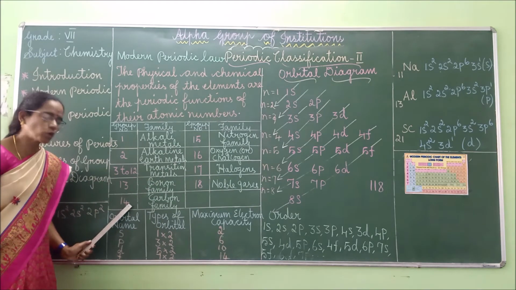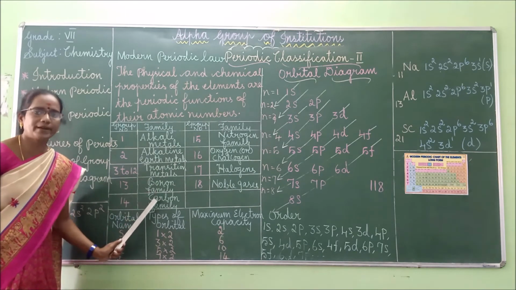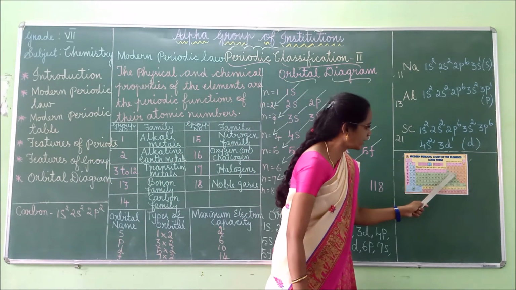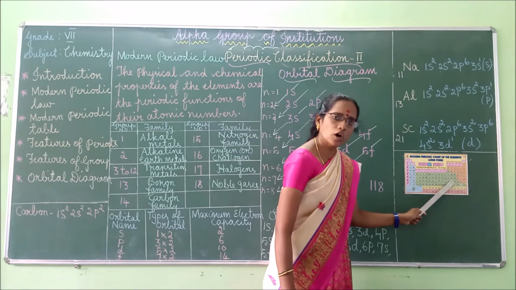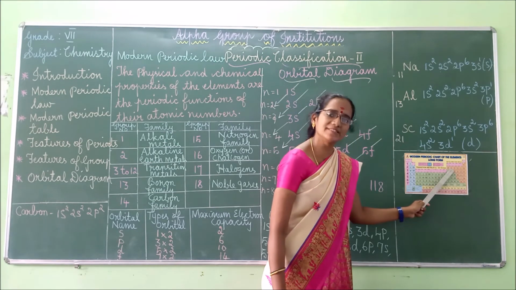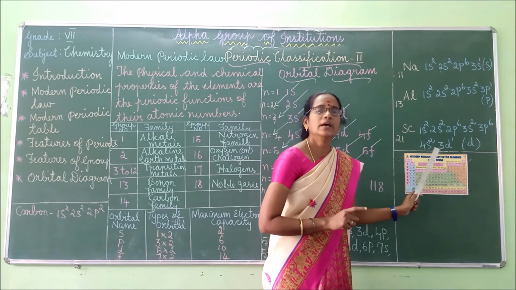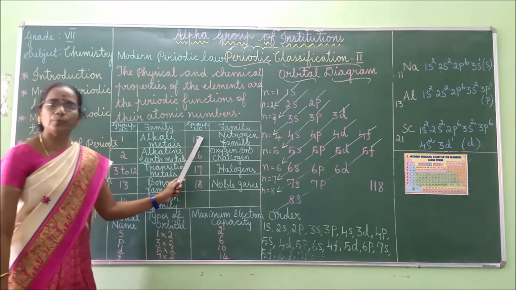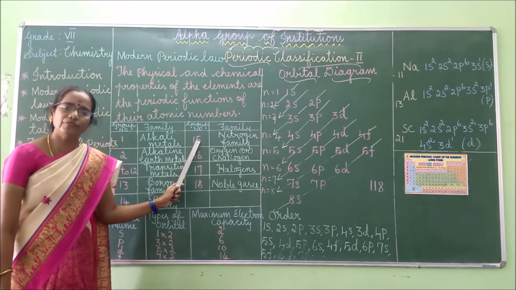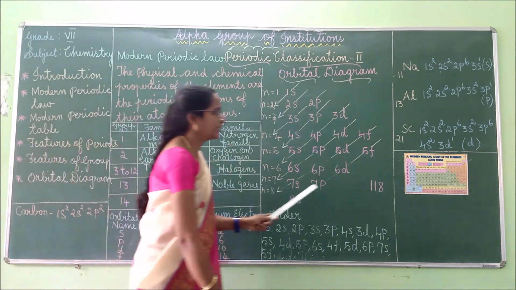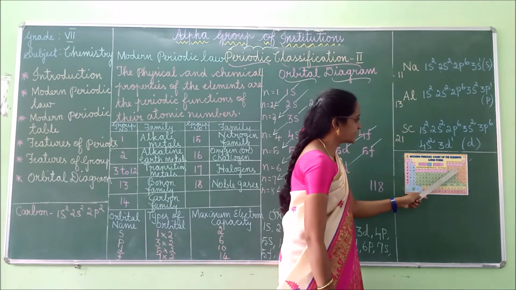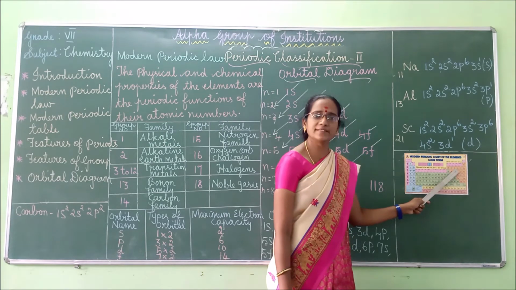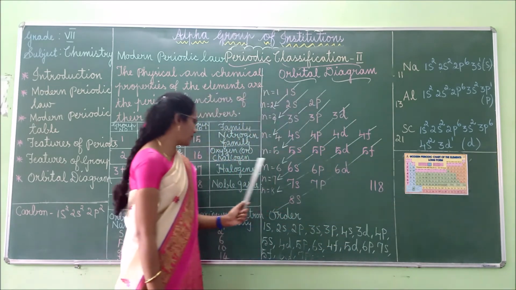Next, group 14 is called the carbon family. This is group 14. These elements are called the carbon family because the first element is carbon. Next, group 15 is called the nitrogen family. These are the group 15 elements, and the first element is nitrogen, hence it is the nitrogen family, right?